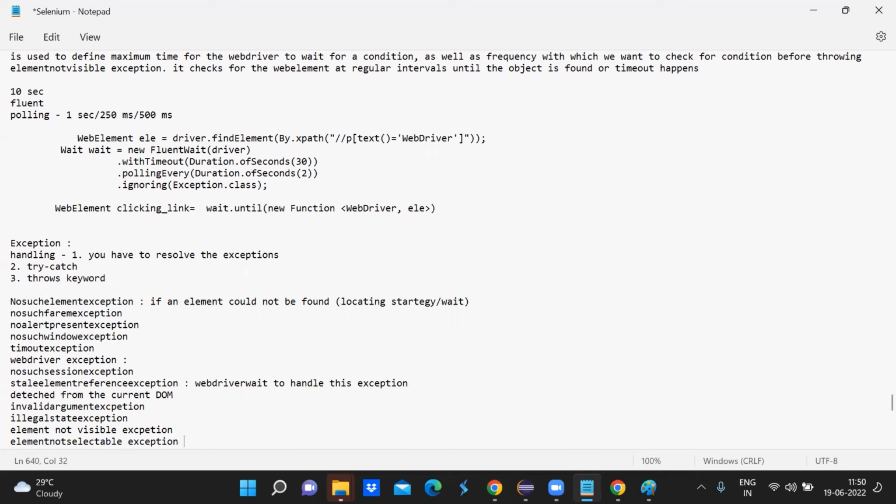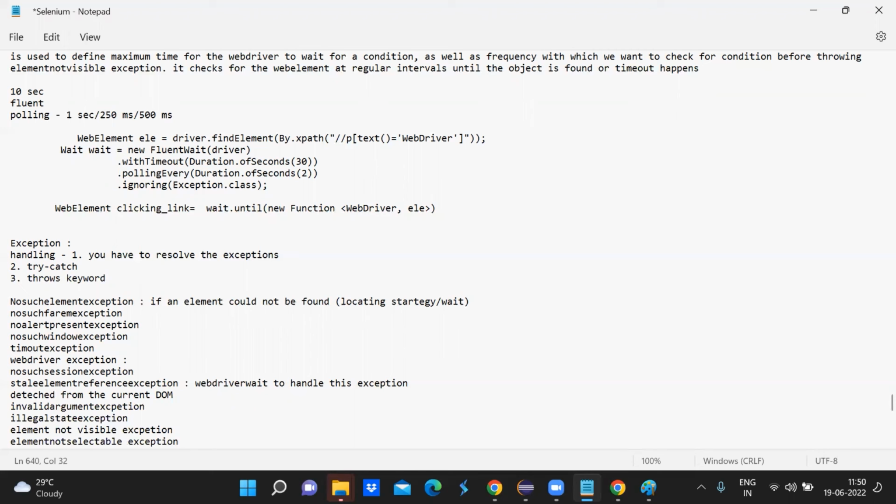This type of exception will occur when the element is present on the DOM, but you cannot select it. So the element is there on the DOM, but it is not selectable.